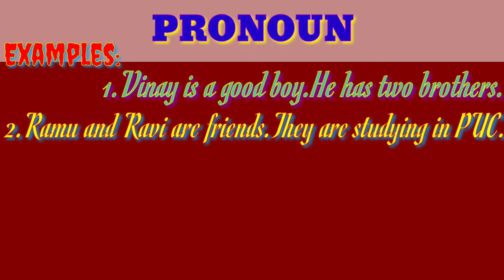Instead of Ramu and Ravi, again we are not going to use Ramu and Ravi. Instead of these 2 nouns, we are going to use the plural pronoun. So that is they. Okay. So Ramu is also he, Ravi is also he. If there is another one, she is there, so the term also we don't take they.